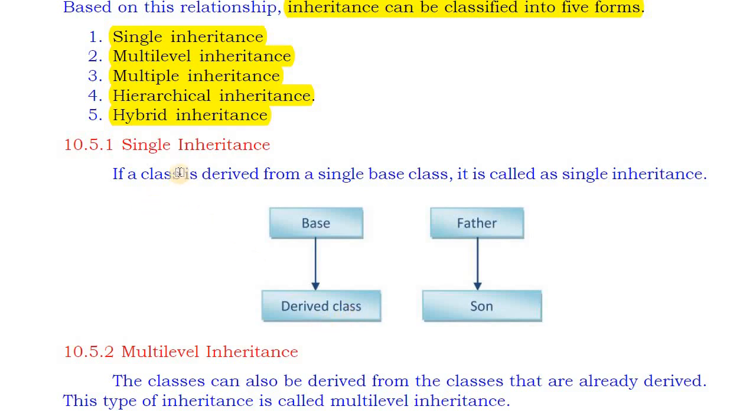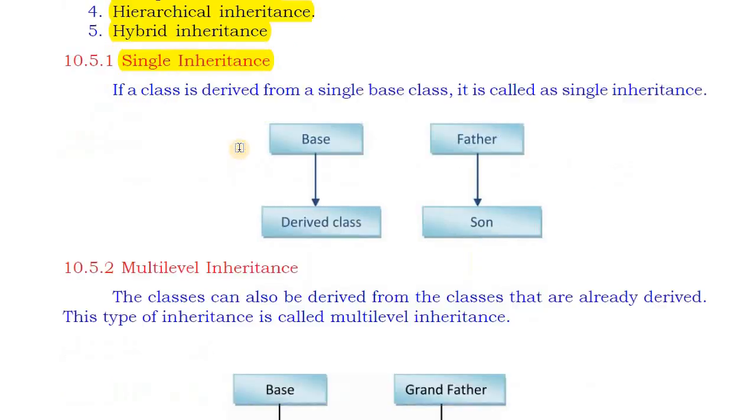First we will see the first type of inheritance. Name is single inheritance. So what is single inheritance? Single inheritance means if a class is derived from a single base class, it is called single inheritance. This definition is very simple. We are creating a new class from an old class. For creating the new class, if we are using only one old class, then this is called single inheritance.